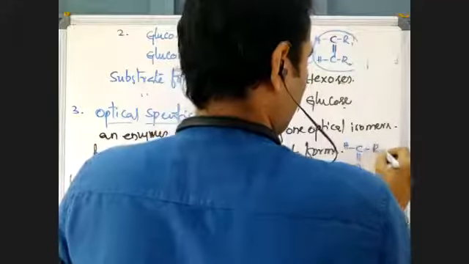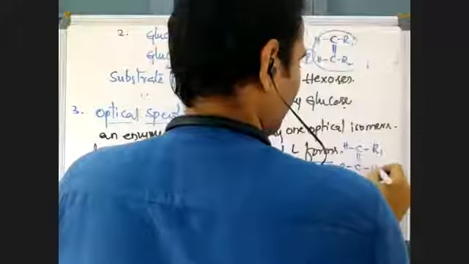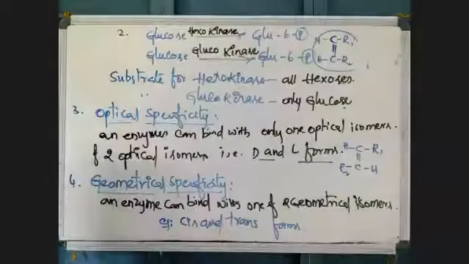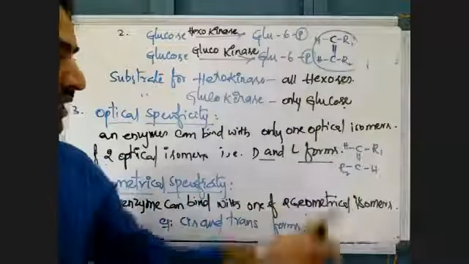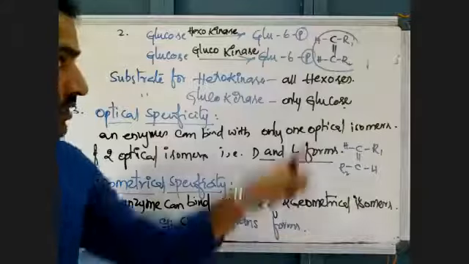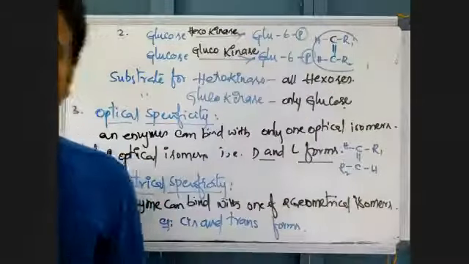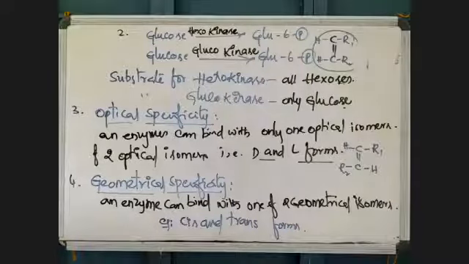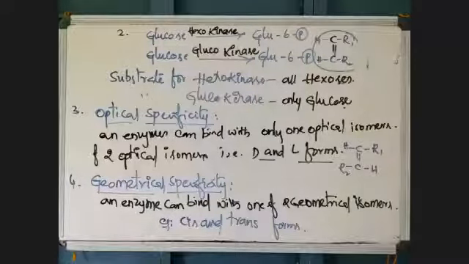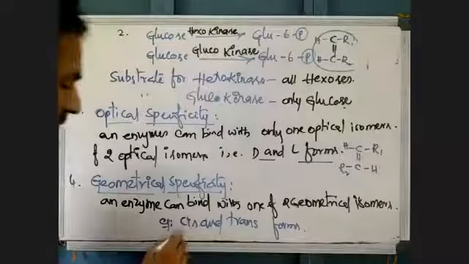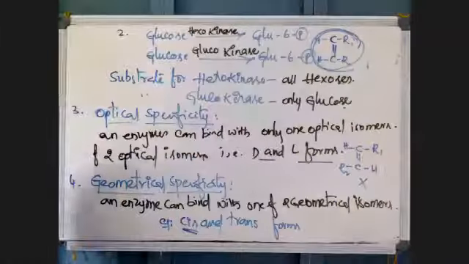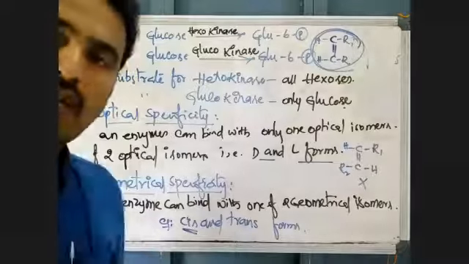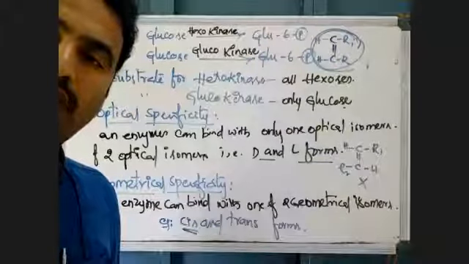If the groups are present on two different sides near the double bond, then it is called a trans structure. These are geometrical isomers. An enzyme can combine with one of the two. An enzyme which combines with a cis structure cannot combine with the trans structure, and the enzyme which combines with the trans structure will not combine with the cis structure.